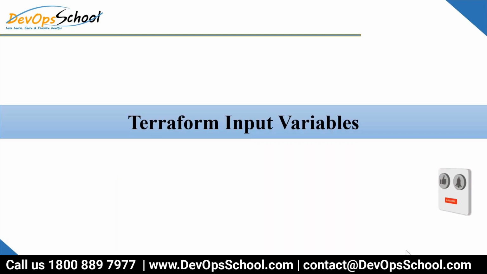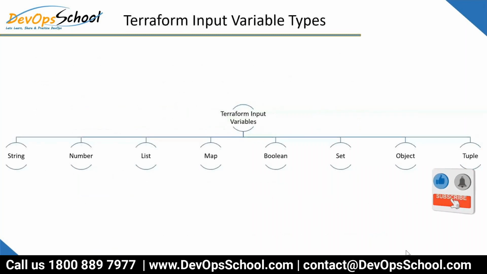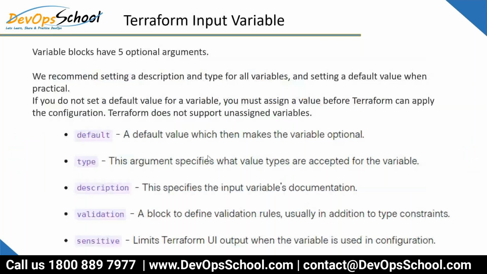So let me show you how to declare the variable. These are the types of variable: string, number, list, map, boolean, set, object. All these come from Golang actually. How to declare a variable? Every time you declare a variable in the TF file, these are the fields we'll have: type, default, description, validation, and sensitivity. So here is one example for it.